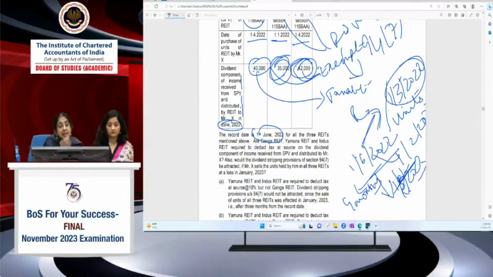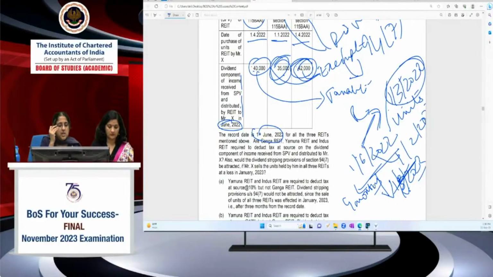And I'm getting an exempt income also. Then to the extent of that exempt income, I will not be able to set off my losses. It will not be allowed to be set off or carried forward. This is the provision of dividend stripping under 94(7). For that, I have to satisfy all the conditions. First thing, I should have purchased it only after 1/3/2022 and I should have sold it within a period of